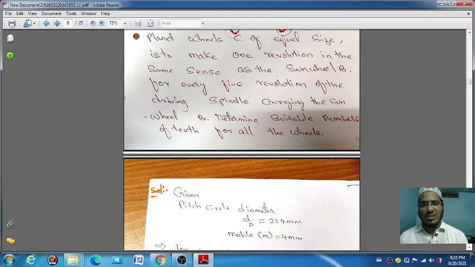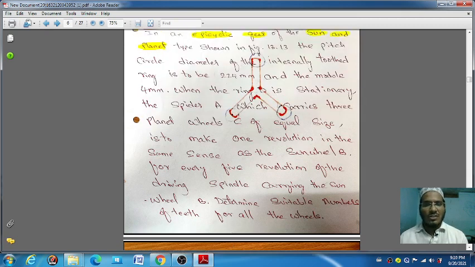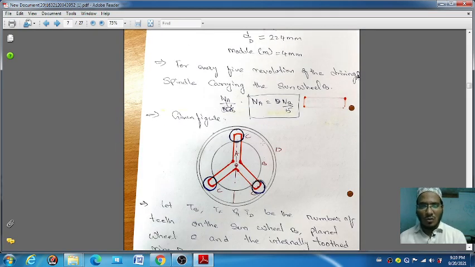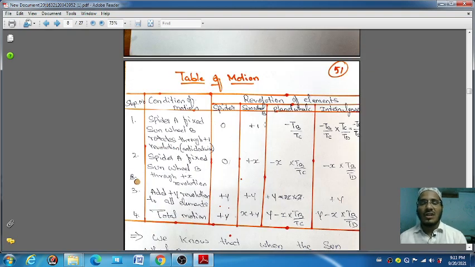The question is saying the spider is fixed and one revolution will be taken, and the figure is also given. So spider is fixed and wheel B is rotating. Wheel B is rotating in this direction, that is called your anti-clockwise direction. So that's why we are taking here the plus sign, +1, and after that the wheel B is rotating x direction. That's why we are taking x plus x.